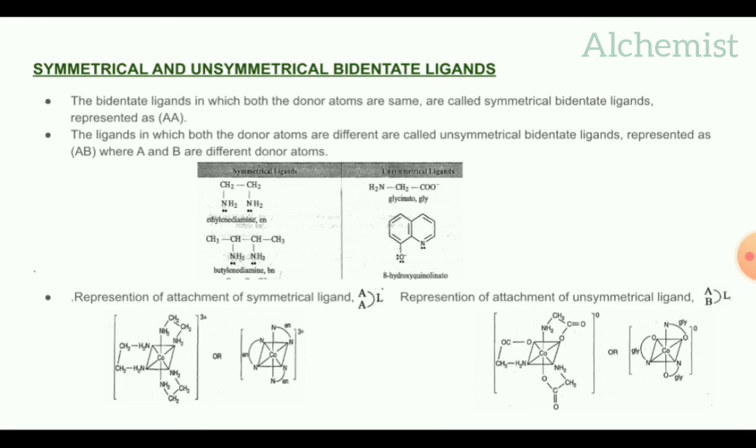Examples of symmetrical and unsymmetrical ligands: ethylene diamine and butylene diamine are symmetrical ligands, and glycinato and 8-hydroxyquinolinato are unsymmetrical ligands.